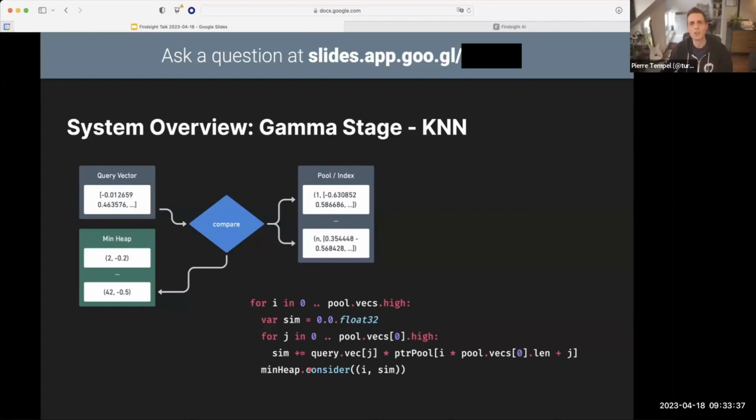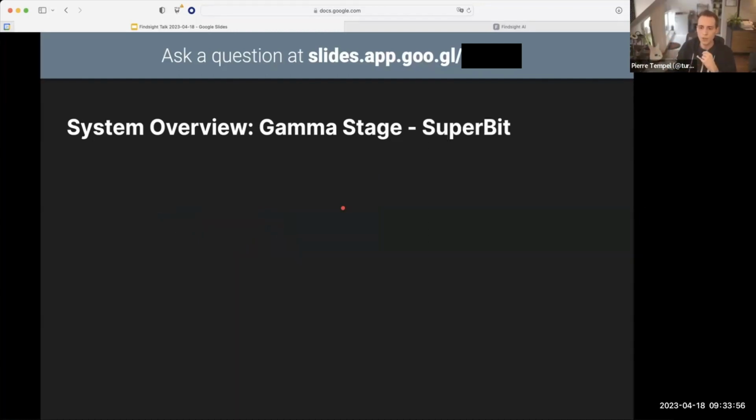But what do CPUs like? Well, they like bits and bytes, right? So how can we go from these really dense and high dimensional floating point vectors into something that we can represent in bits and bytes? Hopefully in a bit vector that we can pack into some sort of number our CPU can work with. Well, we're going to apply an optimization that is really old, called random projection. That's been around for a decade or more, and particularly an optimization called superbit.